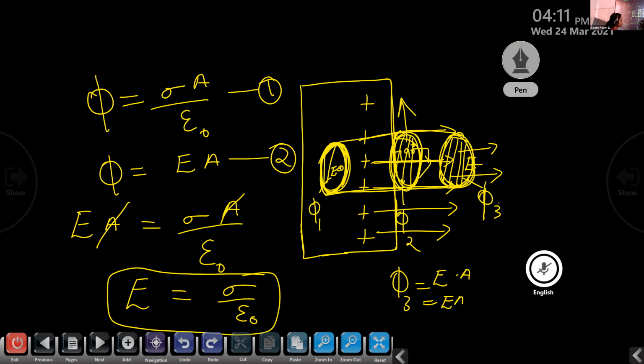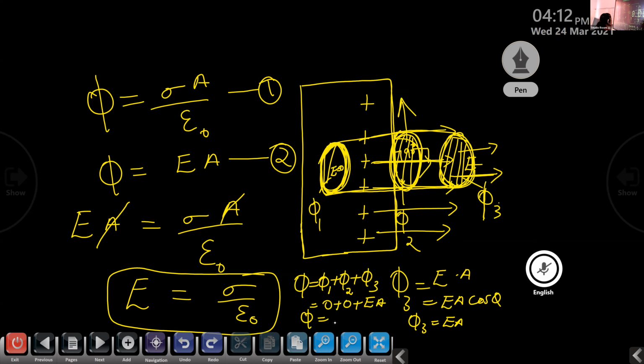Here again we have cos theta. And here the electric field and the area vector are along the same direction, so theta is equal to 0. So cos 0 is equal to 1. Therefore, phi 3 is equal to EA. Now, in order to get the total electric flux, we just add phi 1 plus phi 2 plus phi 3. That is, phi is equal to phi 1 plus phi 2 plus phi 3. Phi 1 and phi 2 are both 0 and phi 3 is EA. So phi is equal to EA.